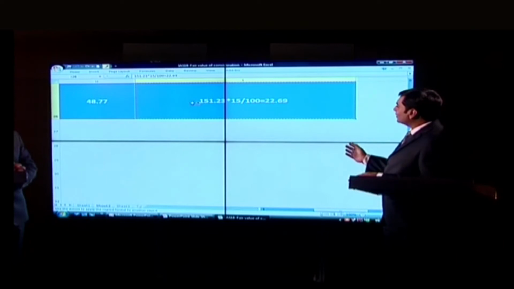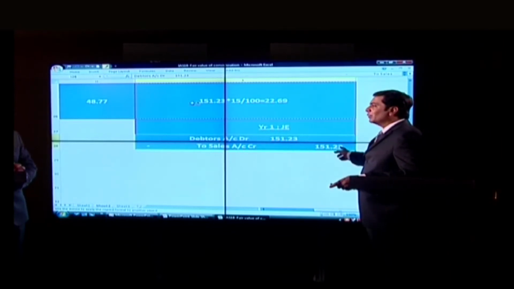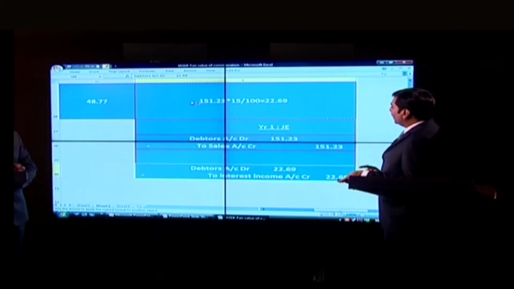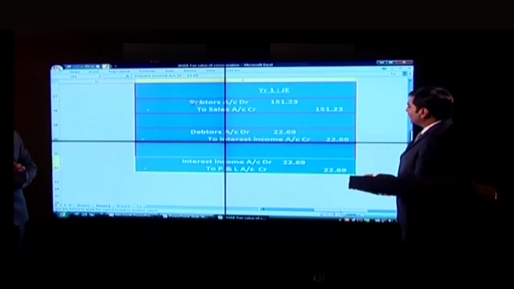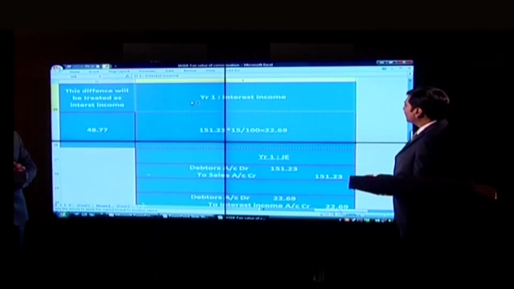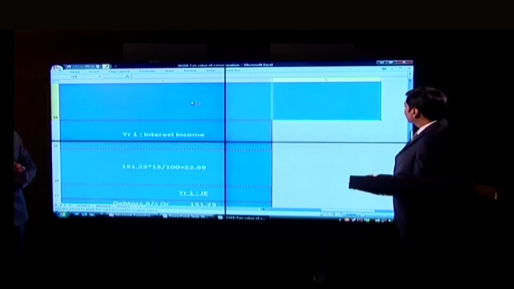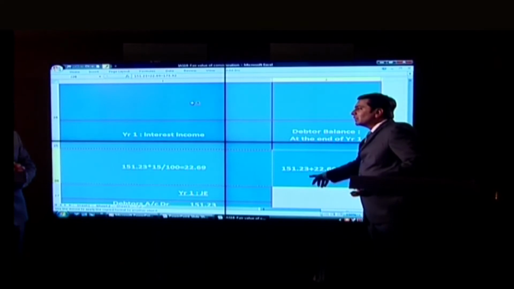Furkan, let's see the journal entries which we will pass at the end of year 1. First, I will record my sales at the fair value of consideration, and you can see that this is different from transaction price. Second, I will recognize the interest income which my debtors have earned, and third, I will pass this income to profit and loss account. Now, what will be the position of my debtors at the end of year 1? Opening balance, that is fair value of consideration, plus the interest income, this is the closing balance.